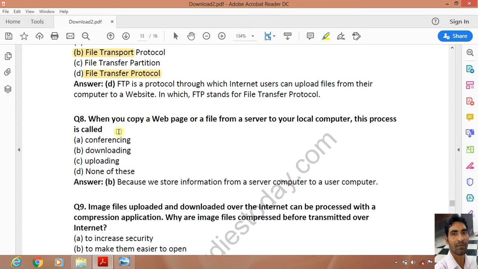Next question, when you copy a web page or a file from a server to your local computer, this process is called downloading. Remember this. This process is called downloading, because when we copy from server to our computer, it is downloading. And when we copy from our computer to server, that is uploading. So here it is downloading. Remember this. Next, 9 number question.